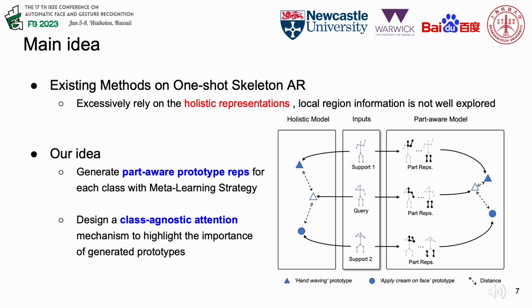For example, recognizing the action hand waving is much easier than that of apply cream on face, as the latter action needs more fine-grained information. So, our idea is to explicitly model the part-aware prototypes using a meta-learning strategy. Besides, we also develop a class-agnostic attention mechanism for part prototype fusion before final classification. Compared with baseline methods, our model performs much better on some fine-grained action classes. Next, we will introduce the details of our model.